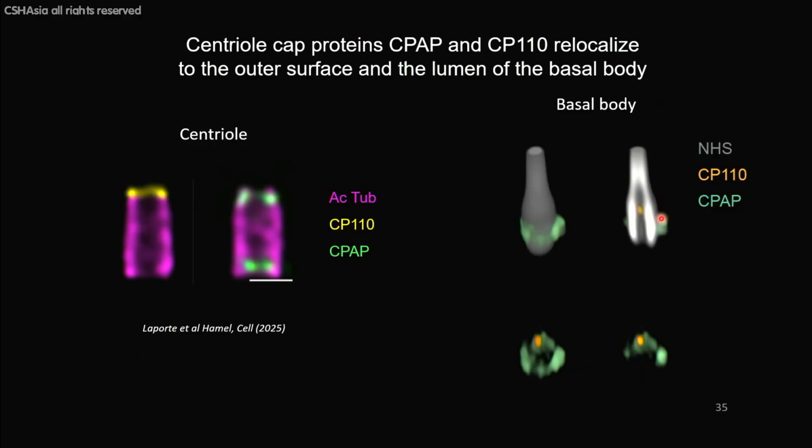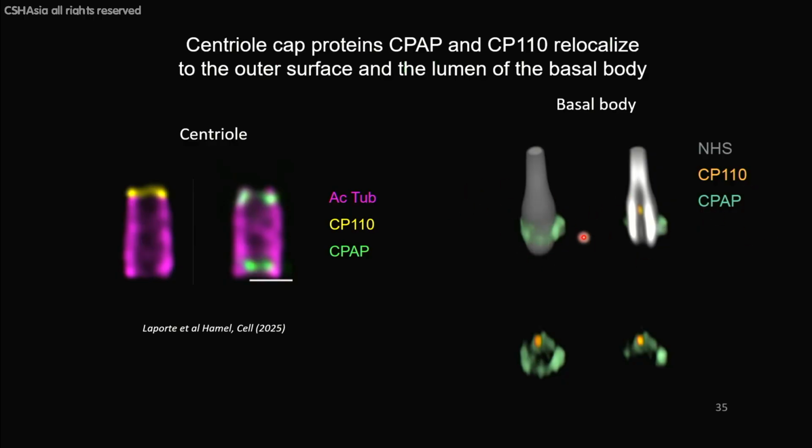We find some CP110 inside the basal body. We were very surprised because there is a ton of papers which show that CP110 needs to be degraded and should disappear for cilia to form. We find a very consistent signal here inside the basal body. We could very well reproduce what has been shown for normal centrioles with the same antibodies.